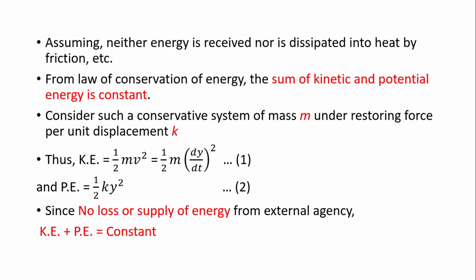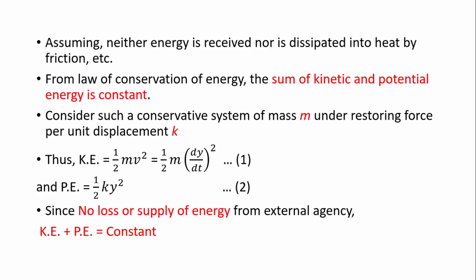Now if we differentiate equation 3 with respect to time, the factor dy by dt is taken common, and after transferring to the right hand side it reduces to 0. After solving, the equation reduces to m into d2y by dt square plus k y equal to 0. Let us call it equation 4.